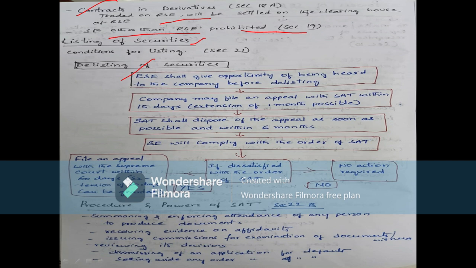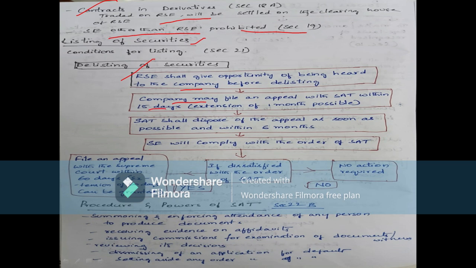So whenever a company is going to be delisted, the recognized stock exchange should give the company an opportunity of being heard. For example, if a company is under BSE, the BSE should give this company an opportunity before delisting. After that, the company may file an appeal with SAT within 15 days.